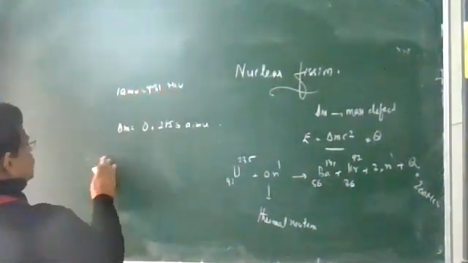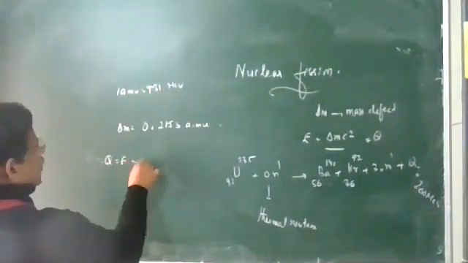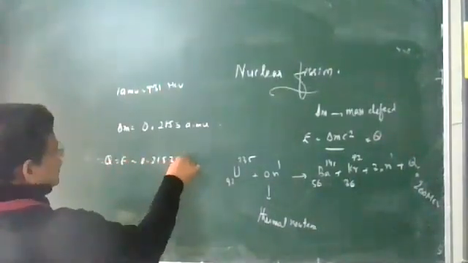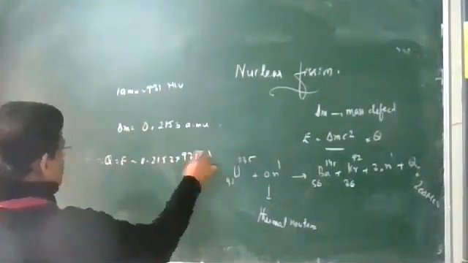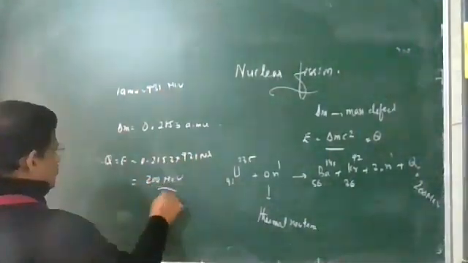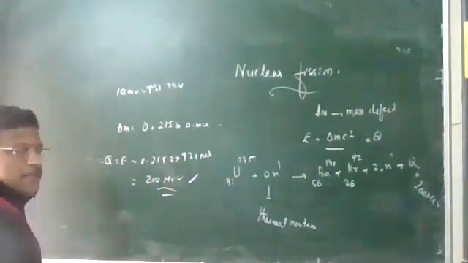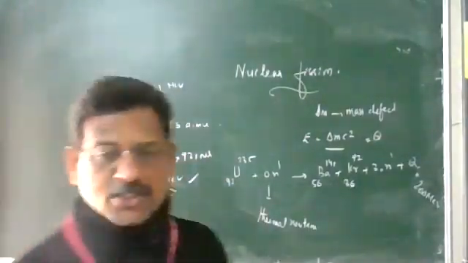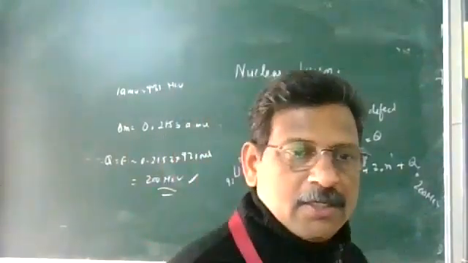So energy released is 0.2153 times 931, which is equal to 200 mega electron volt, about 200.4. So 200 mega electron volt.